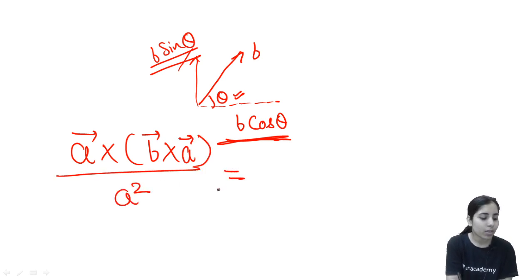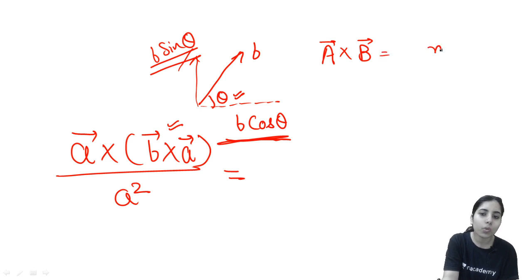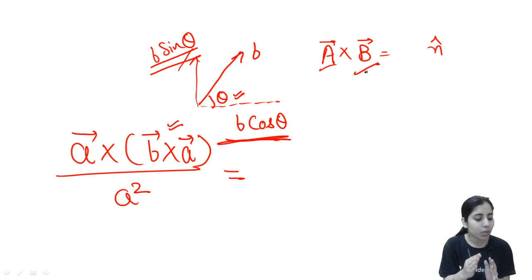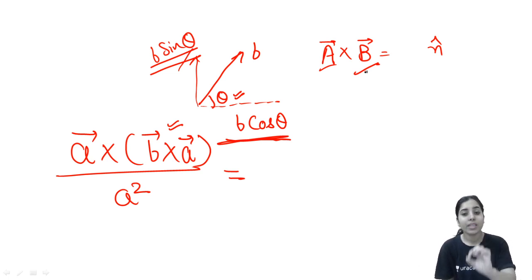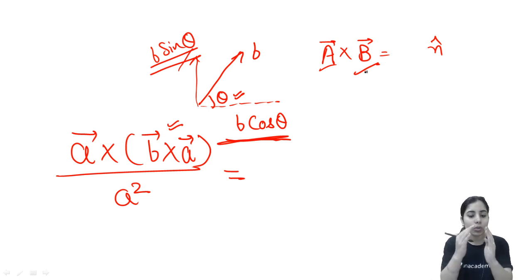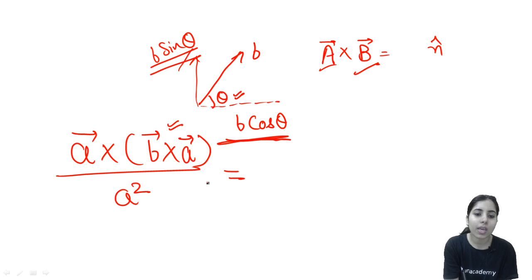If I ask you, when you do the cross product of B with A, B is any vector, A is any other vector, do we also know this concept that the cross product of any two vectors gives us a third vector which will be normal to both A and B? Whenever you take the cross product of any two vectors, the third vector you get will always be perpendicular to the two vectors for which you have taken the cross product. Clear?